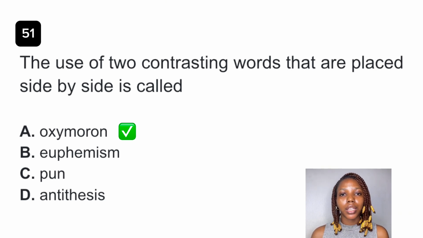They are brought together in the sentence, but the idea is to show the difference, to contrast, and that's the difference between oxymoron and antithesis. Oxymoron combines two contradictory terms side by side in a sentence. For antithesis, you're contrasting the ideas. So the best answer to this question is option E, oxymoron.